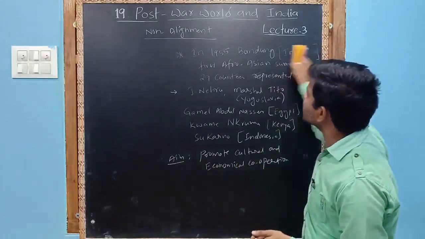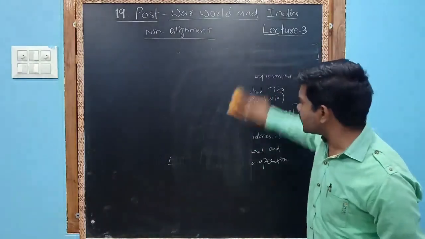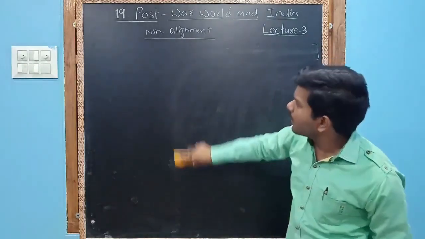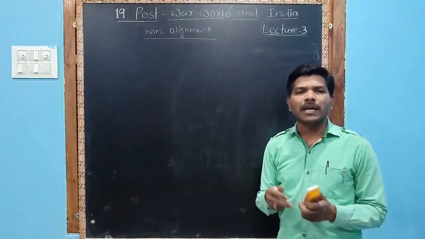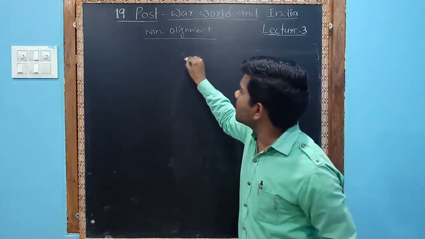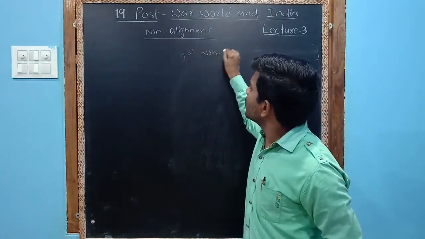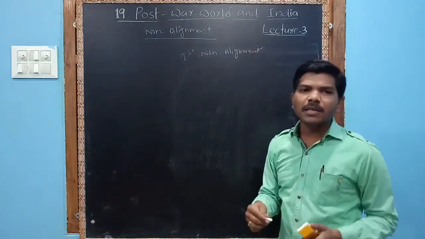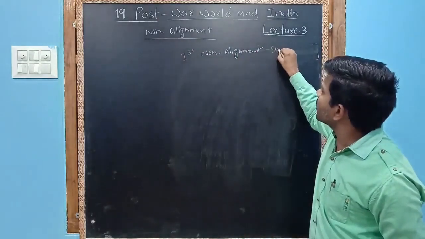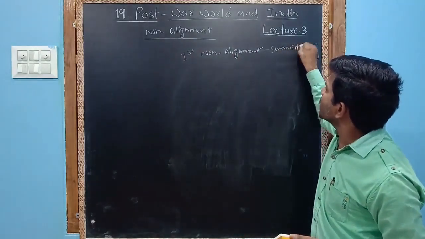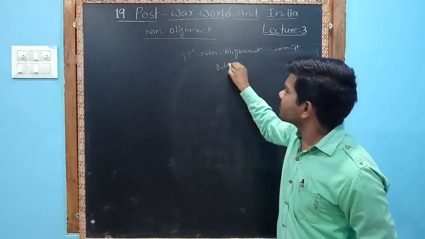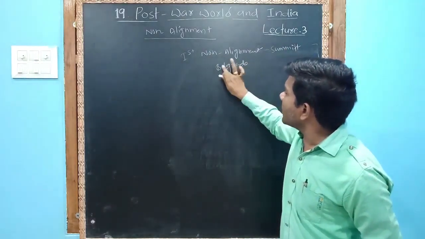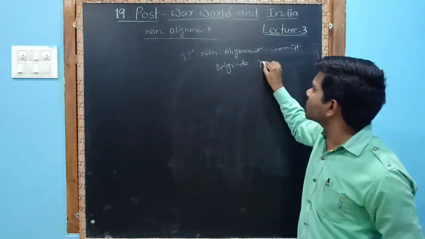Then in 1961, the first non-alignment summit was held in Belgrade. Where is Belgrade? Belgrade is in Yugoslavia.